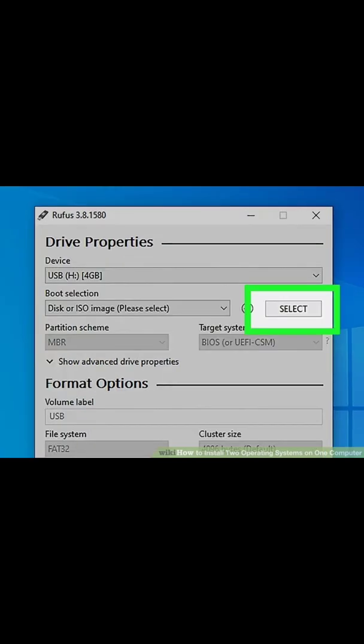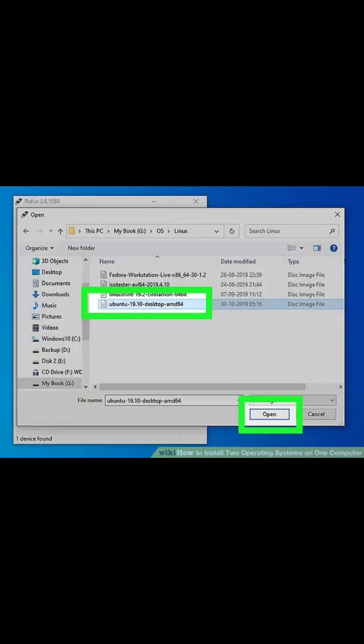Step 8. Click Select. It's the button to the right of Boot selection in Rufus. This opens a file browser you can use to choose the ISO file for the operating system you want to install. Step 9. Select the operating system ISO file and click Open. This loads the ISO file into Rufus.